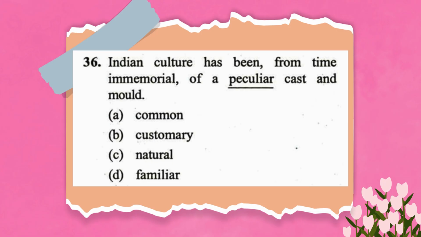Peculiar means unique or unusual. Common and natural are general terms, but customary means something that is part of a custom, a normal practice. Familiar is also a good antonym. However, in the context of cast and mold, which means the nature or character of something, customary is the most fitting antonym for something being peculiar or unusual. Therefore, the correct answer is B, customary.